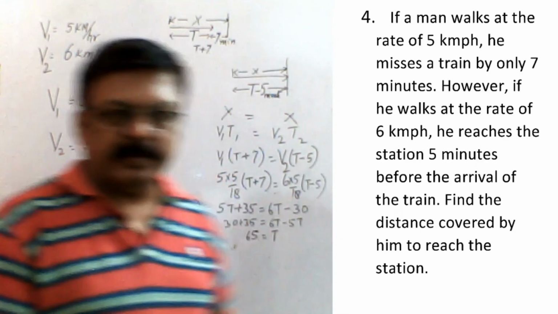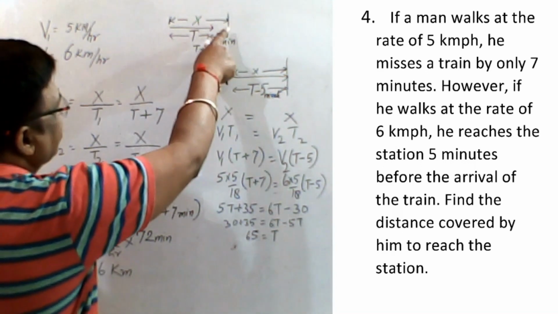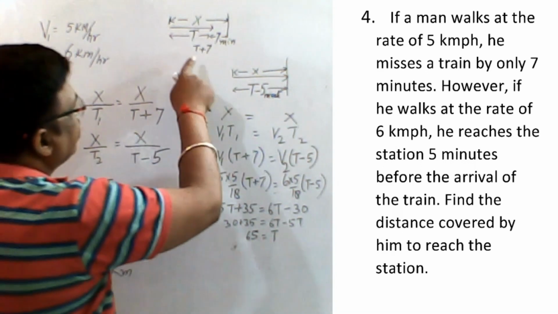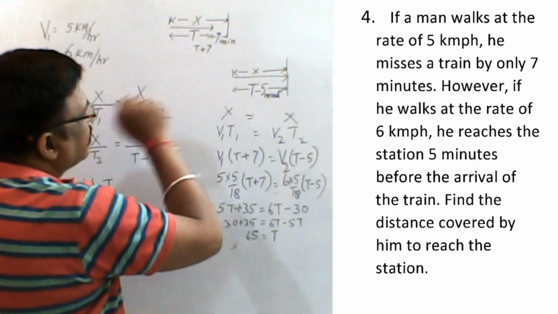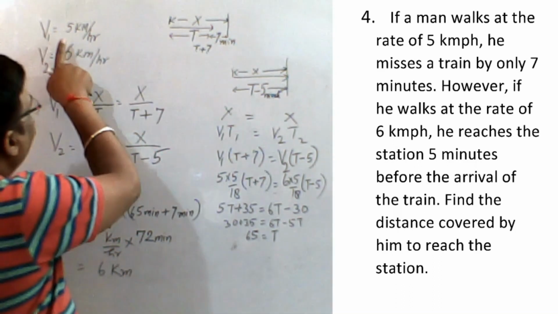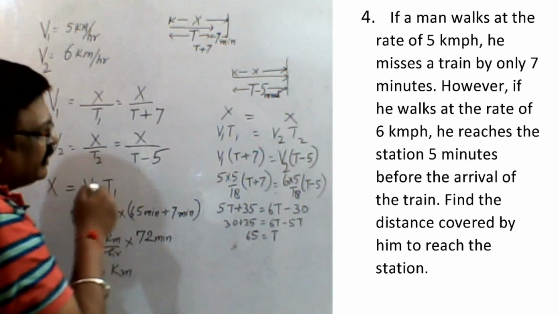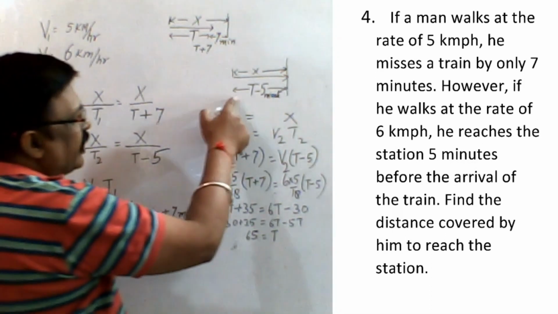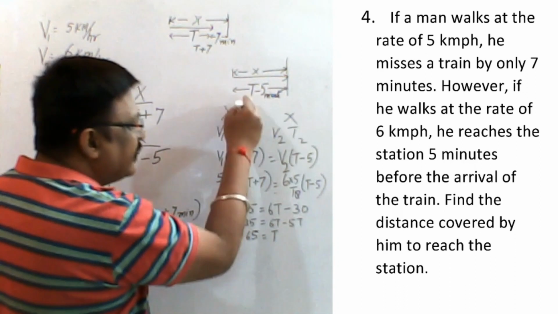Okay, so now here, if a man walks from here to this place, he takes 7 minutes, which means he misses the train by 7 minutes, with the speed of 5 km per hour. If he walks at the speed of 6 km per hour, which means he increases the speed, what happens? For the same distance, he reaches 5 minutes early.